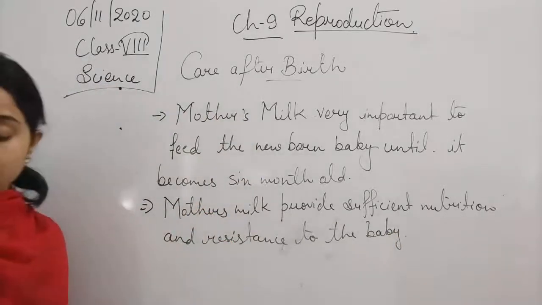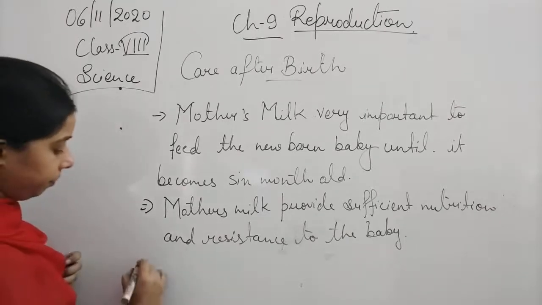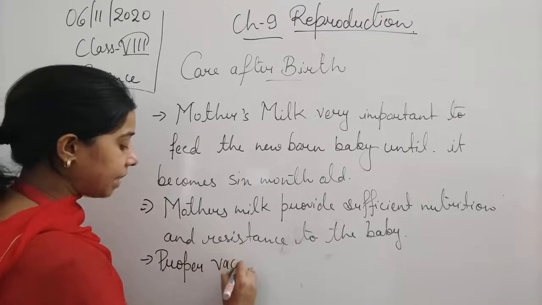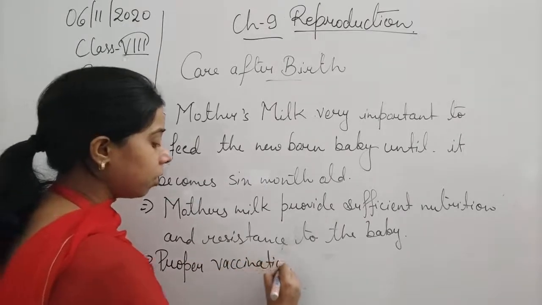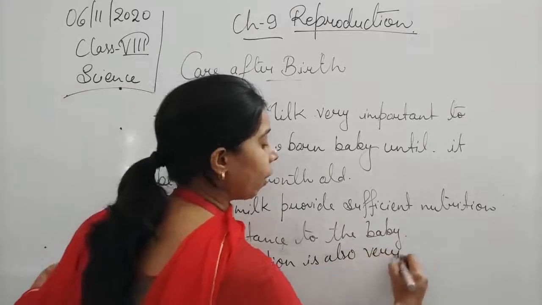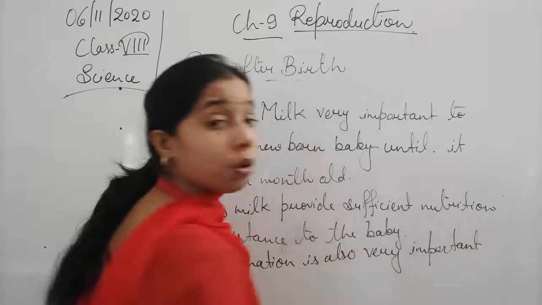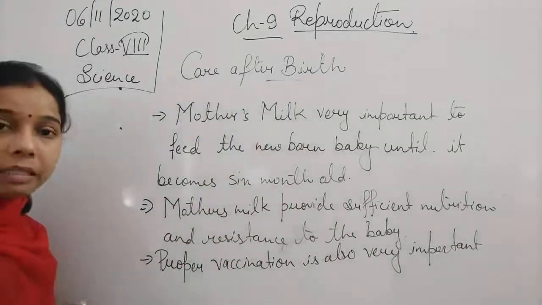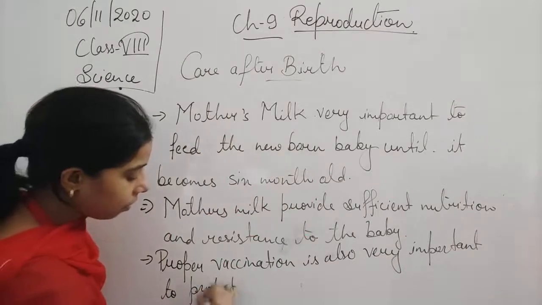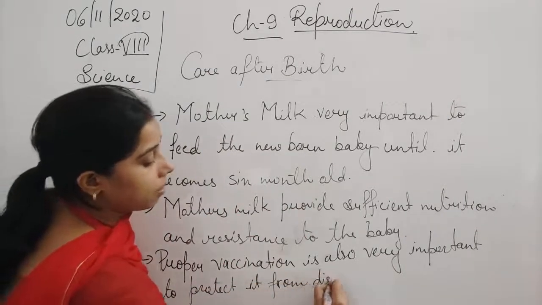Now, not only this, proper vaccination is also very important to protect the child from various diseases.